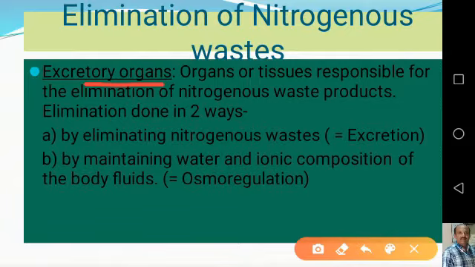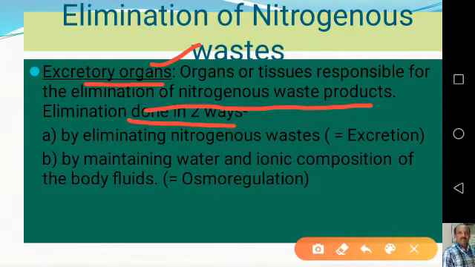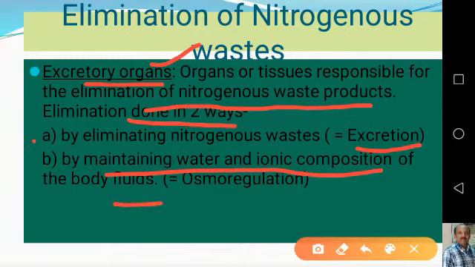So the tissues or organs which are responsible for the elimination of nitrogenous waste products are called excretory organs or excretory tissues. This elimination is done in two ways. Number one, by eliminating nitrogenous waste directly; this process is called excretion. And number two, by maintaining the water and ionic composition of the body fluids; this second process is called osmoregulation.